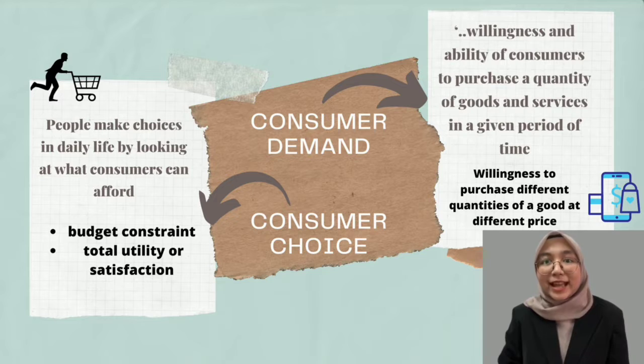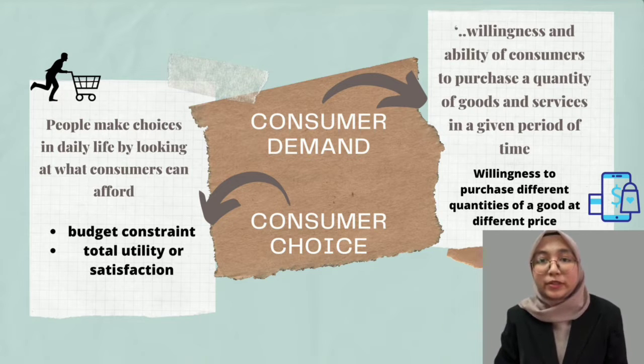Consumer demand is defined as the willingness and ability of consumers to purchase a quantity of goods and services in a given period of time. So, consumer demand is the willingness of the individual, groups, or organization to purchase different quantities of a good at different prices. Power of purchasing can be shown by consumers' current income or disposable savings, but is related to the goods at different price levels.